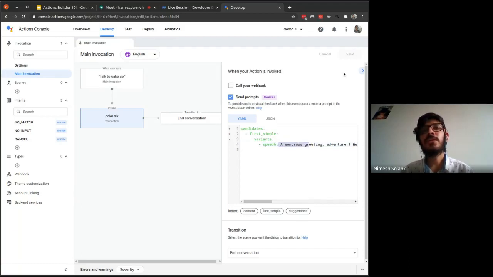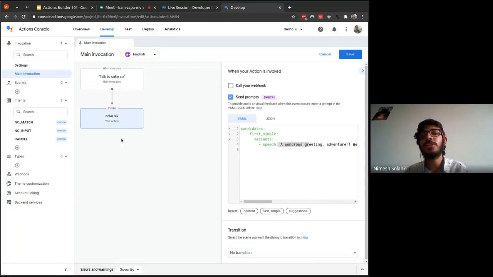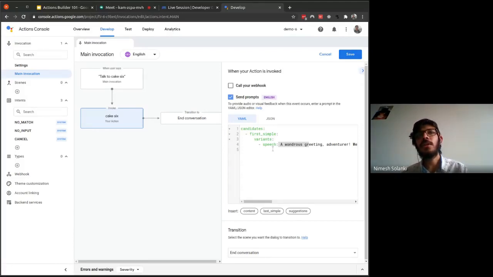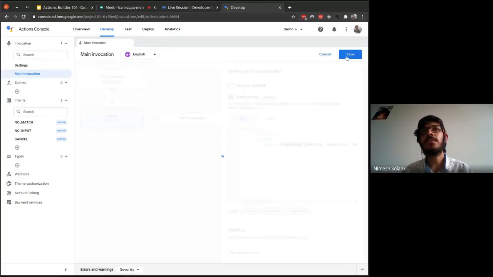Once you have saved, let's try it out. Before that, we are sending the prompts over here. This is the speech we'll be sending to the user. Down below, we have a transition. Over here, we are transitioning to end conversation. If we choose no transition, as you can see, it automatically changes to say there's no transition once this conversation is over. Let's say we keep it as end conversation. As you can see, the end conversation block automatically shows up. We are ending the conversation for now, but we'll gradually develop a full application soon.